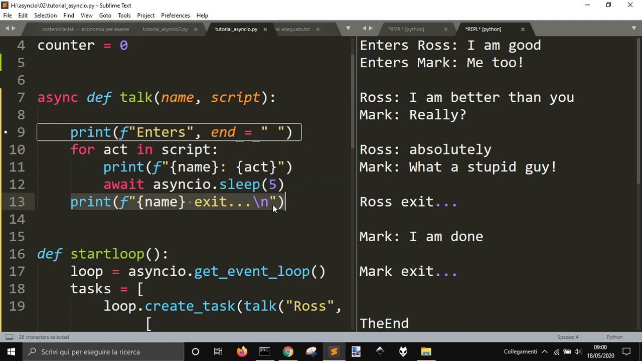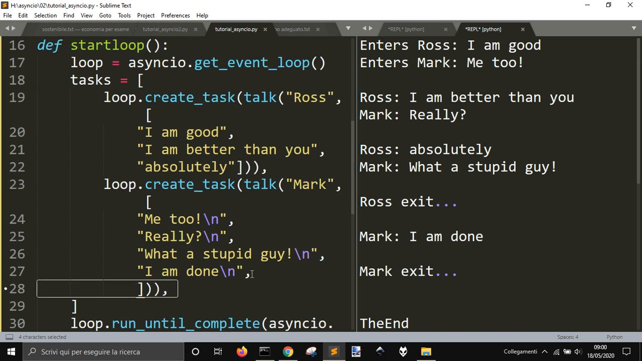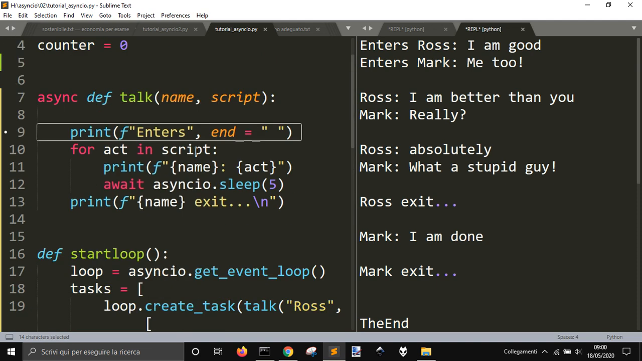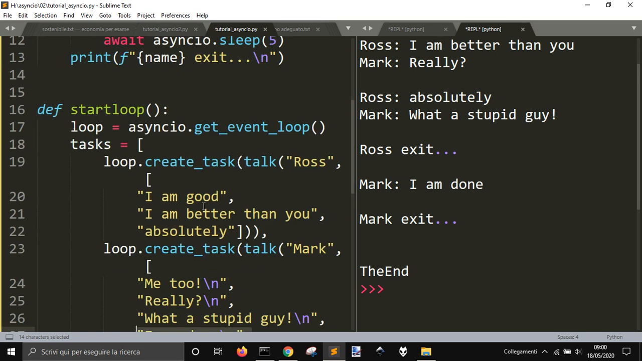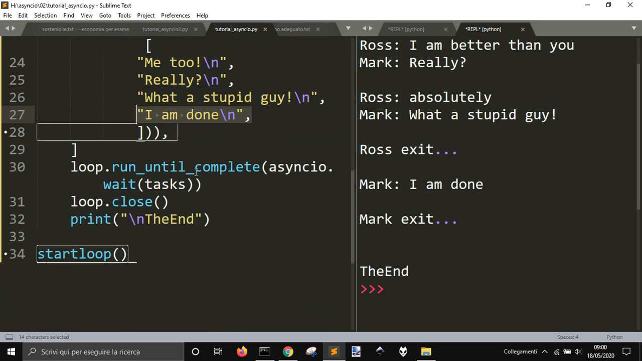The first one will exit the loop, and the first one is Ross, so it will print "Ross exit" here. Then the second one is not finished because it has another sentence, so the script will run still for Mark and will say "Mark I'm done", the last sentence, wait for 5 seconds, and then print the name exit. Now the one who exits is Mark, so it will print "Mark exit", and so we are done, and it will run until complete, and we'll close the loop and print the end.